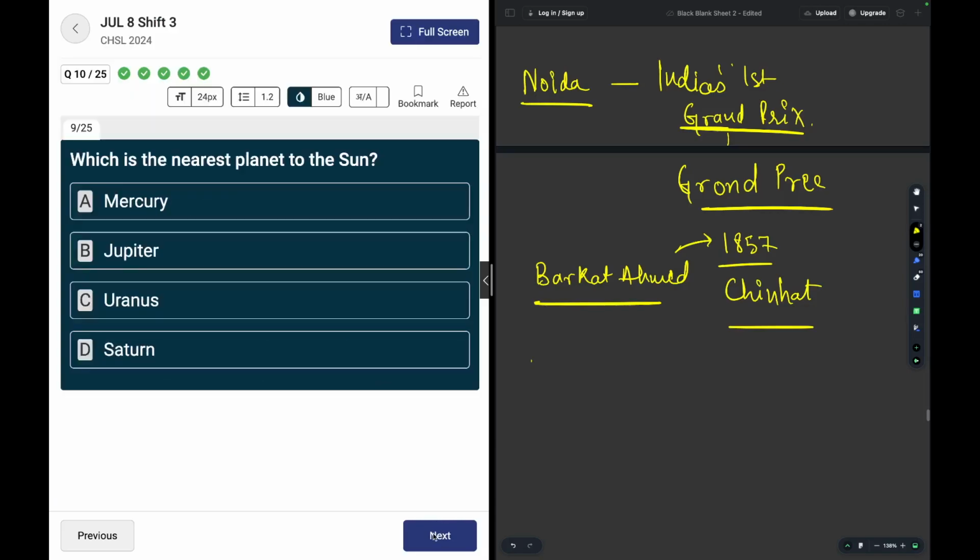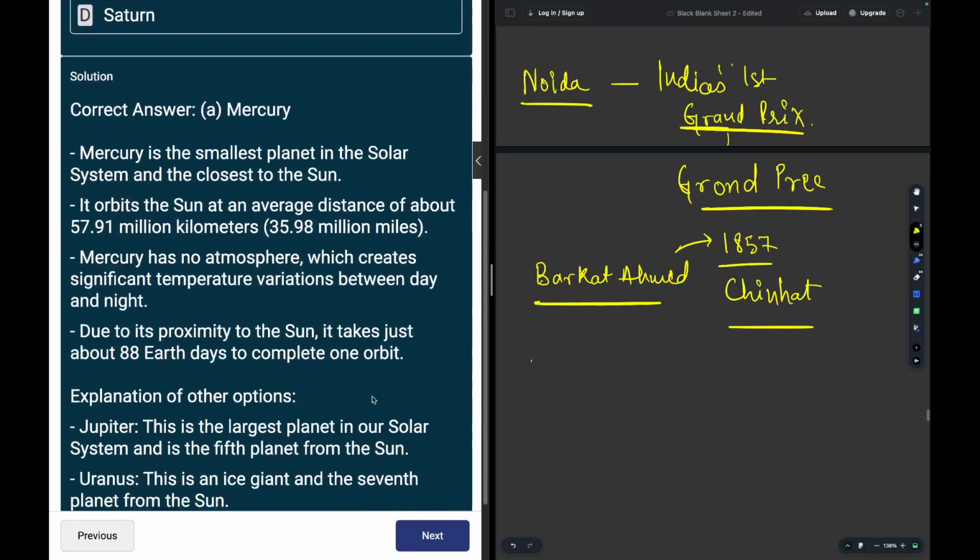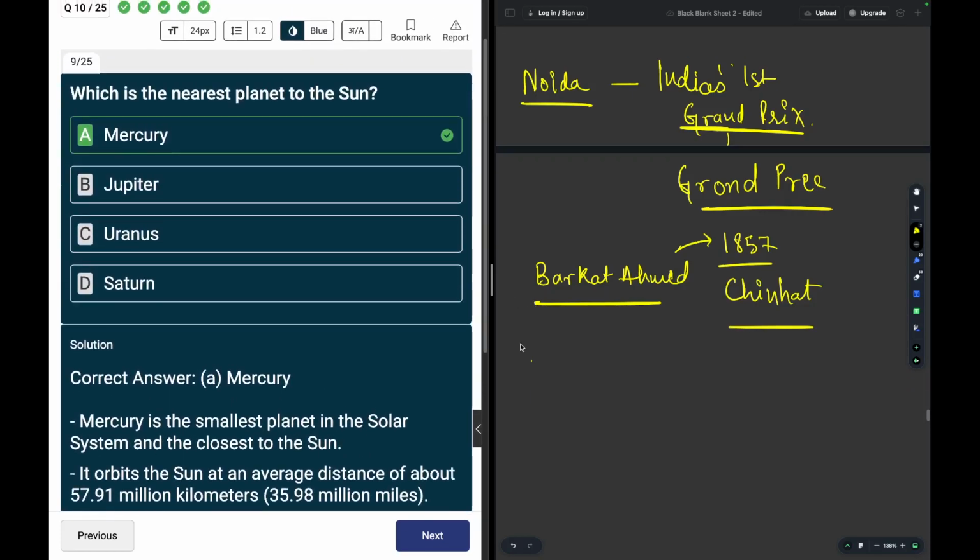Okay, moving on. Which is the nearest planet to the sun? The nearest planet to the sun is Mercury. Okay, Mercury, Venus, Earth, Mars, Jupiter, Saturn, Uranus, Neptune. That is the series of planets. Moving on.